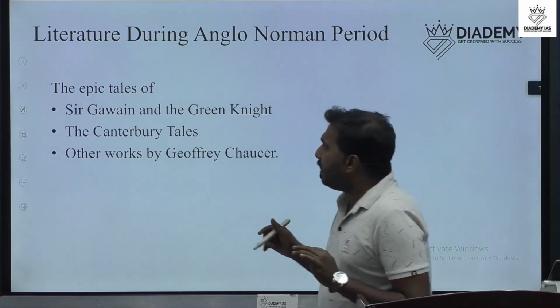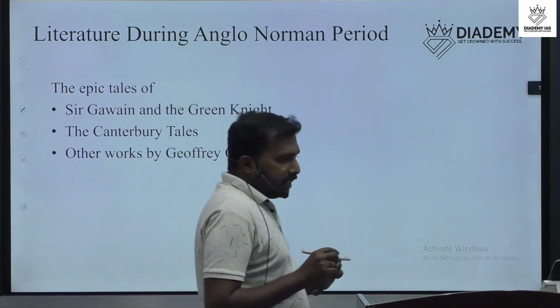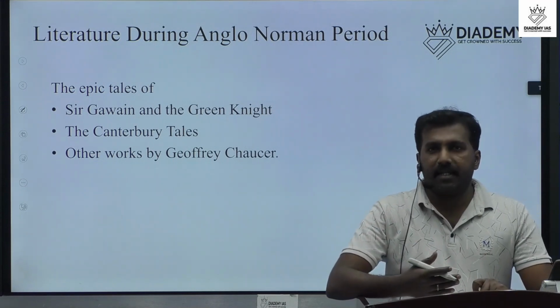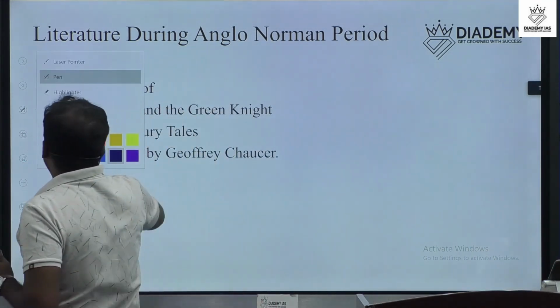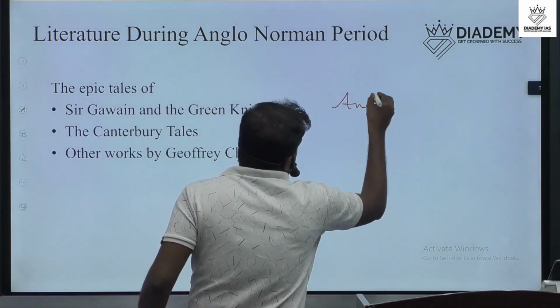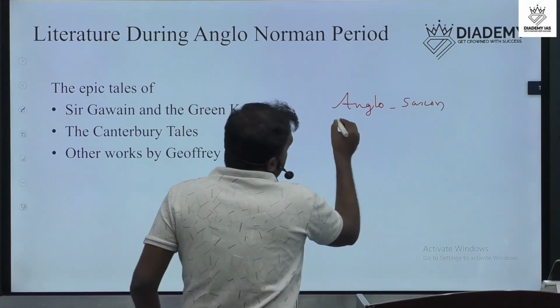Then, mainly we have to remember that the Old English period is named Anglo-Saxon.